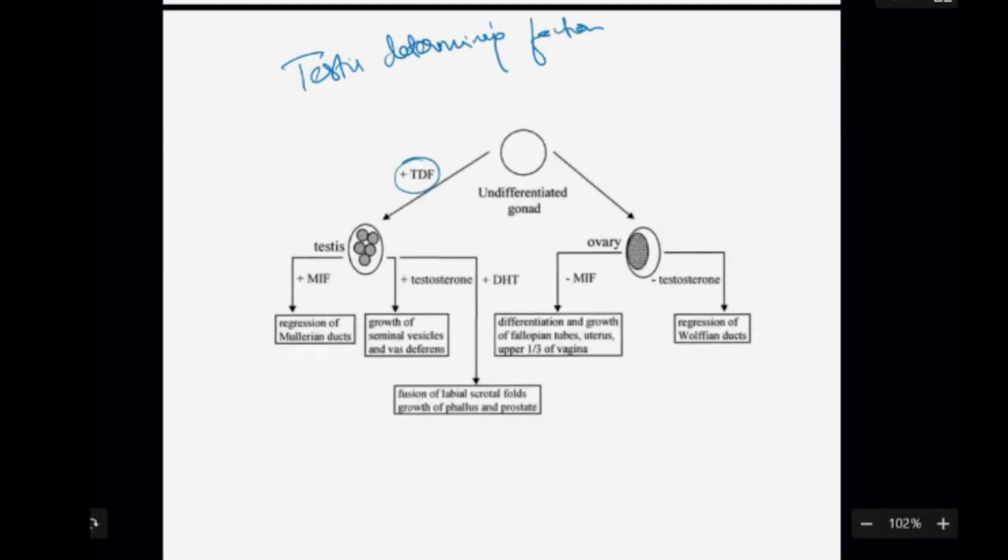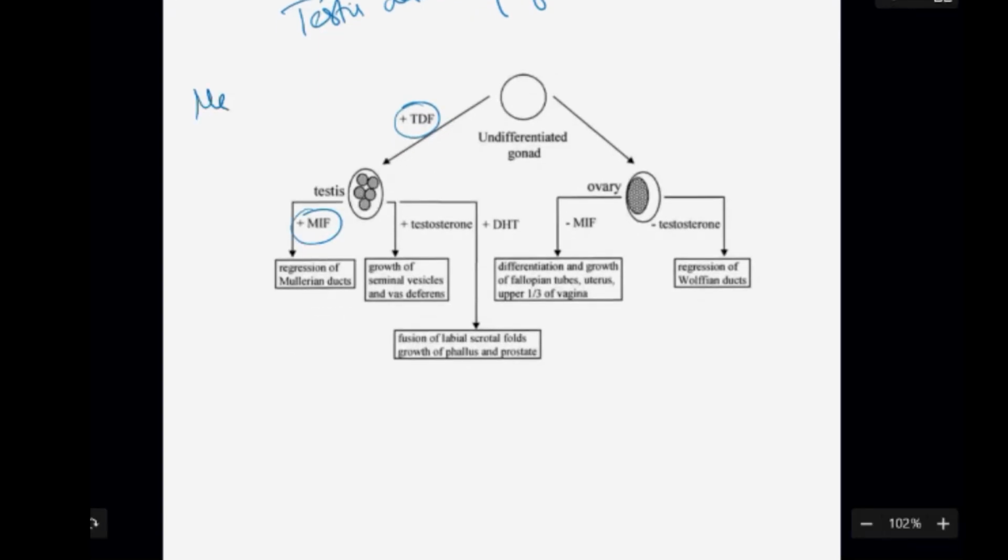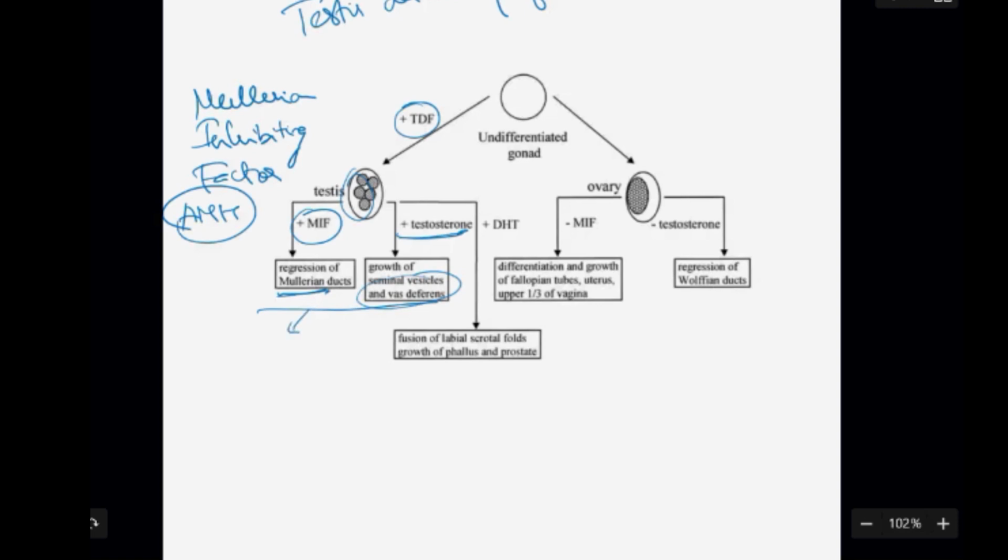If that is there, you will have the Mullerian inhibiting factor or anti-Mullerian hormone, or AMH. That will cause regression of the Mullerian ducts, and this testis will secrete testosterone, which will cause the growth of the seminal vesicles and vas deferens. Along with this, it is going to work on the internal reproductive organs.